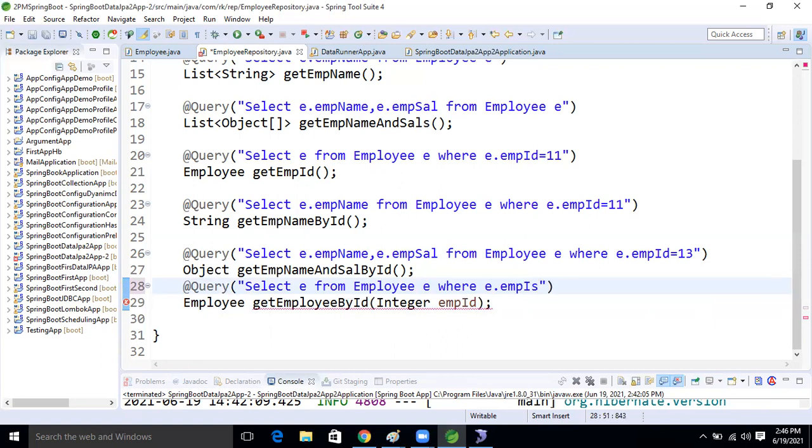This is the query now. Employee id equal to question mark. What is that? The first parameter, right? Whenever we put the id number, it will come here, and that id will be stored here now, guys. Okay, fine. Now let's run the application and see the result.